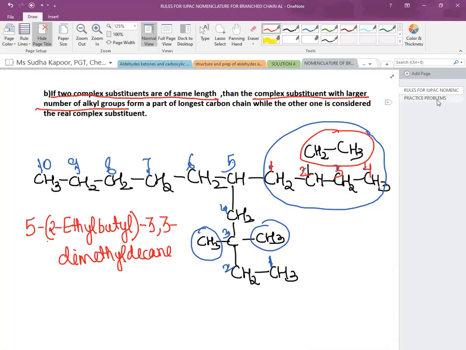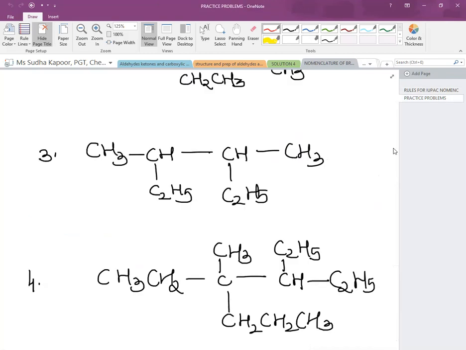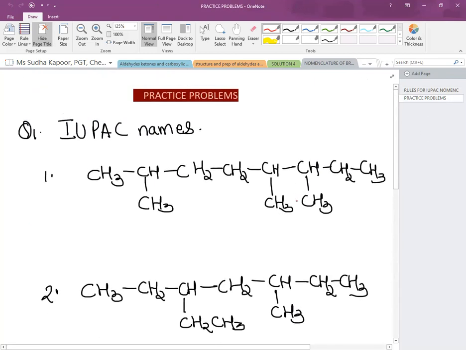Now let us do some practice problems based on this, following the rules also. Now first one, a long chain is given and there are branches also. So first we have to see from where we are going to number. If we are going from left to right, the branches are present on 2nd, 5th and 6th. But if we are going from right to left, the branches are present on 3rd, 4th and 7th.